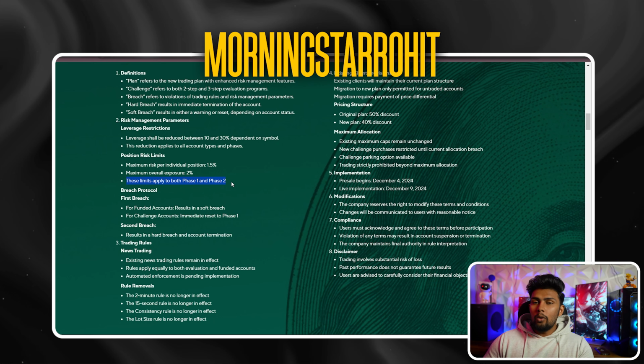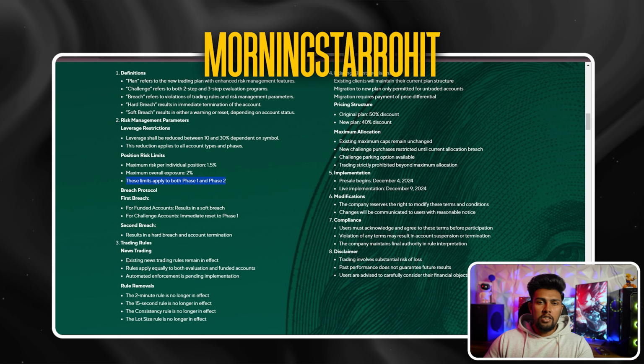On their legacy account or classic account, there is nothing like that. You can trade the way you want. Even if you want to risk 3.99%, because the daily drawdown limit is 4%, you can risk that, and you can pass the account as soon as possible. You can trade news, you can do whatever you want, except some prohibited strategies like HFT, group hedging, and all these things. Apart from that, you can do everything. But in the advanced plan, you can't risk more than 1.5%, and if you do averaging, you can't risk more than 2%.